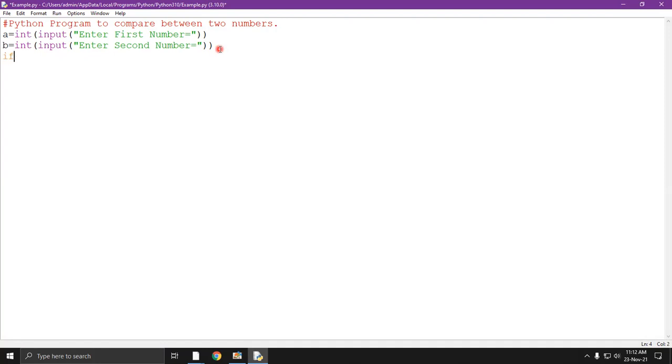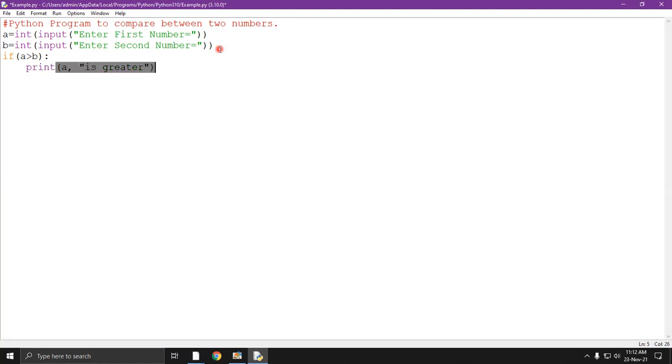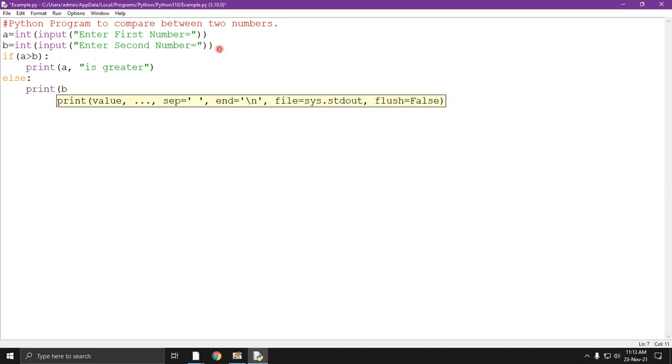Now, if you want to compare between two numbers, then you will use the relational operator. A अगर B से बड़ा होगा तो क्या होगा, अपने क्या प्रिंट कराएंगे, that A is greater. और अगर ऐसा नहीं होता है, that means else, print B is greater.